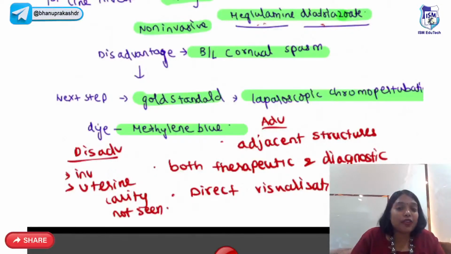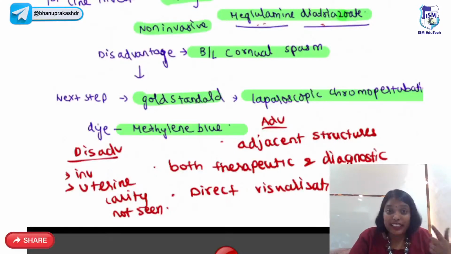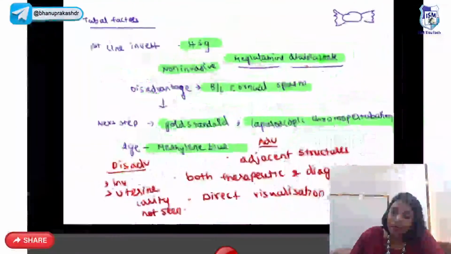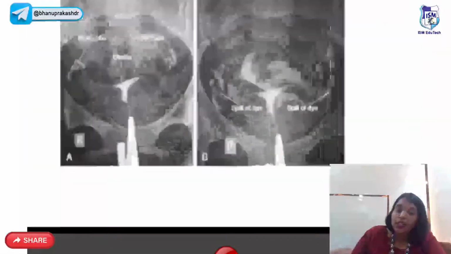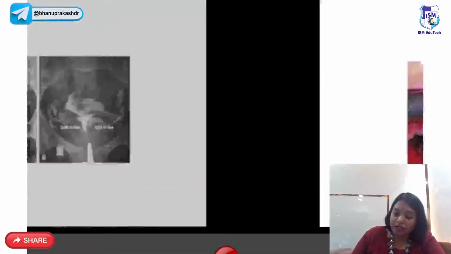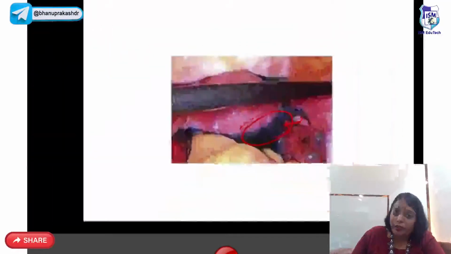What is the advantage of this? You are not going to see only the tube, you are going to see adjacent structures. It's both therapeutic and diagnostic. You have direct visualization. But the disadvantage is it's invasive, expensive, uterine cavity is also not seen. How do you treat the tubal factors? When you have proximal tubal blocks, so this is a HSG picture. This is laparoscopic chromoperturbation.